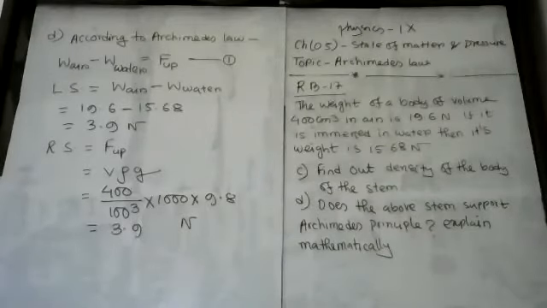Yes, sir. So from this calculation, you can say that the given information supports Archimedes law.